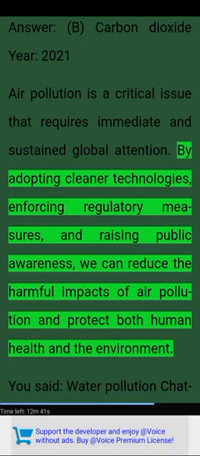By adopting cleaner technologies, enforcing regulatory measures, and raising public awareness, we can reduce the harmful impacts of air pollution and protect both human health and the environment.